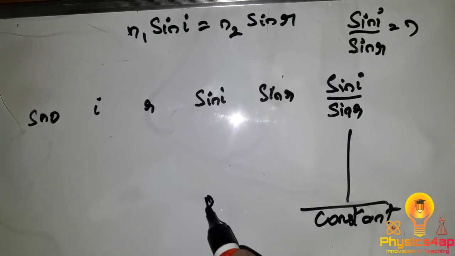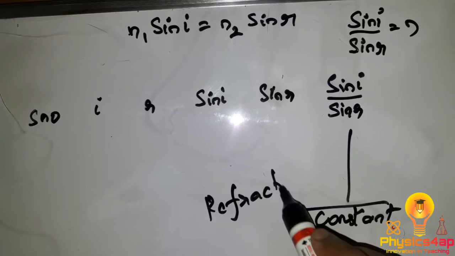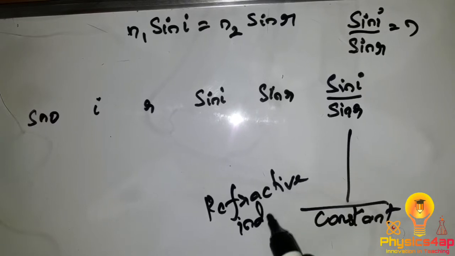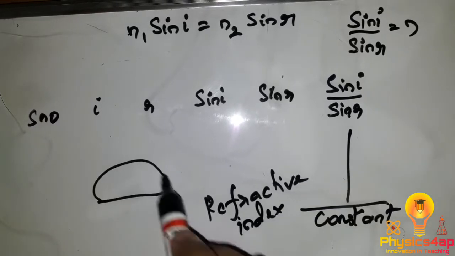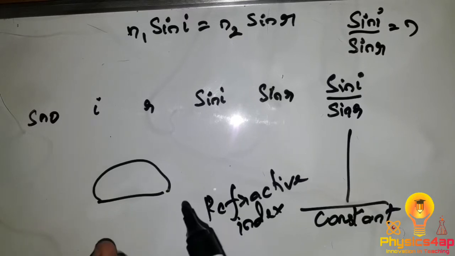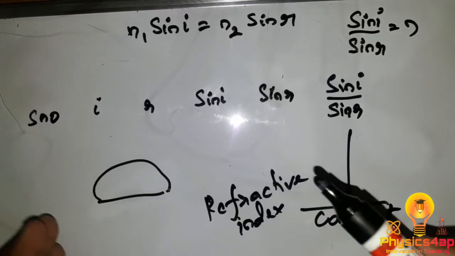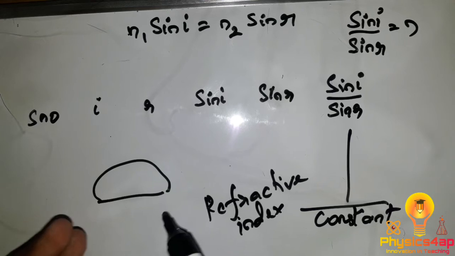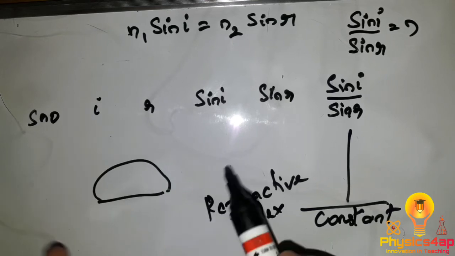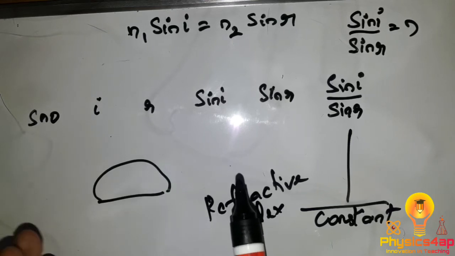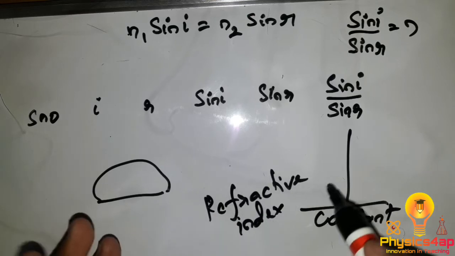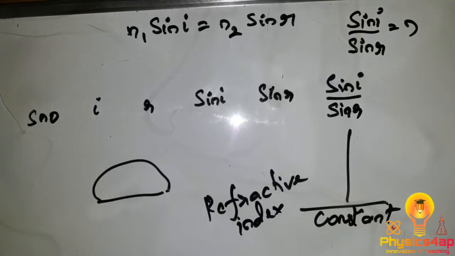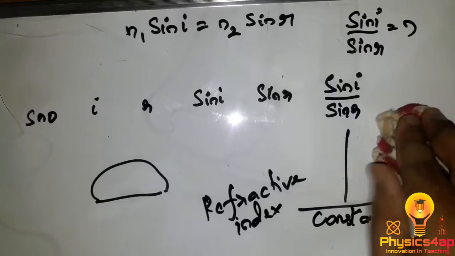This constant value is the refractive index of the material which we have taken, that is the semicircular glass slab. As it is made of glass, we get the refractive index of that particular glass, or of any other transparent material which we have taken.